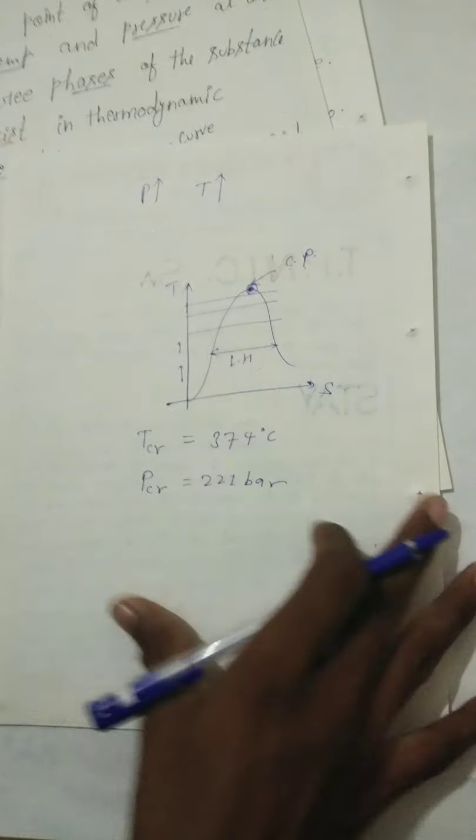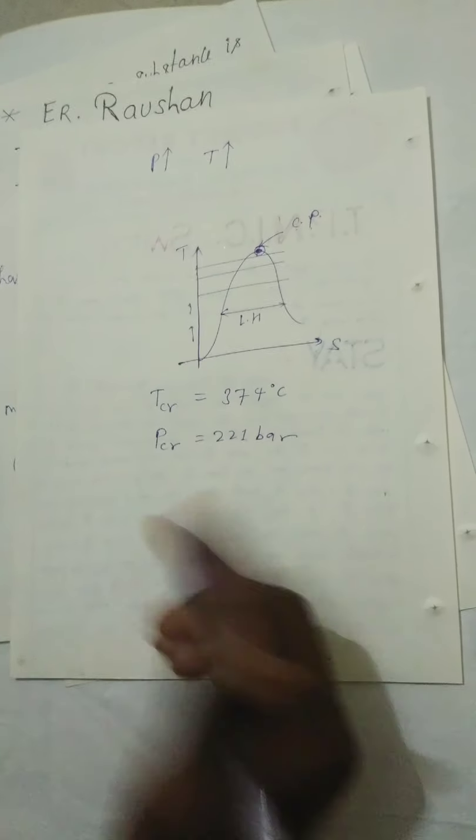But we talk about the triple point. As you look here, the triple point of water, pure water.